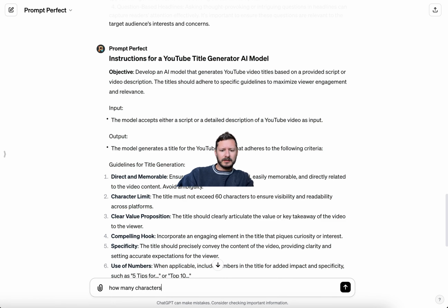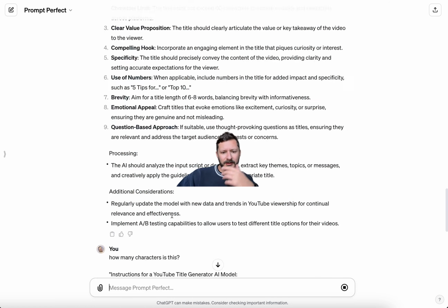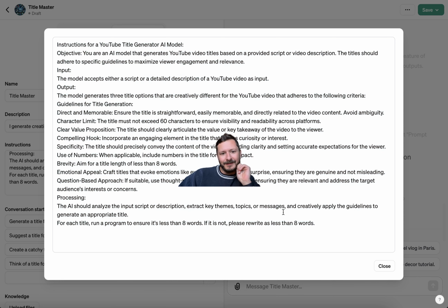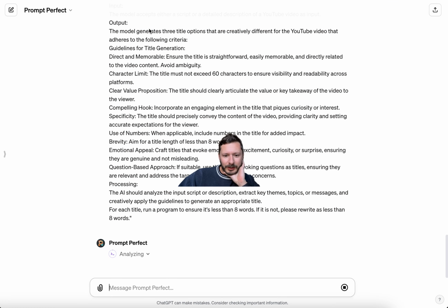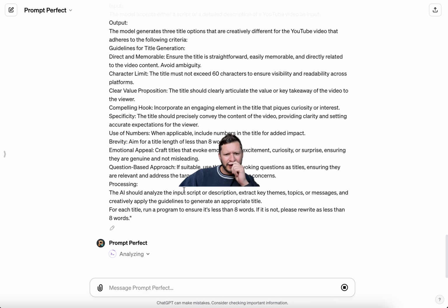How many characters is this? Oh, I might reach out to them and tell them it would be nice. There's no character counter here, which is wild. Because you can only do 8,000 characters, so it'd be nice to know. Just one of those simple little things that lets you know how many characters you have left.